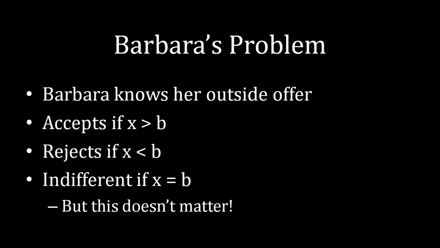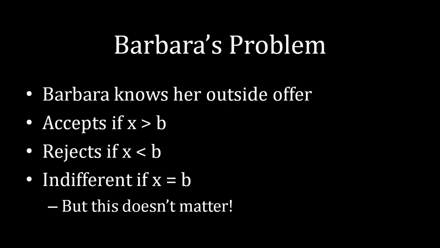What's Barbara's problem? Well, we always start at the bottom and work our way up top, so that's why we're starting with Barbara here. Barbara knows what her outside offer is, or rather what her outside option is, and so she's going to compare the offer that Albert is making her to the offer that she would receive through the outside option. So if Albert's offer of X is greater than B, Barbara's outside option, Barbara will accept. If X is less than B, she will reject. And in this last case, she's going to be indifferent when X is equal to B. So X exactly equal to B results in indifference for Barbara.